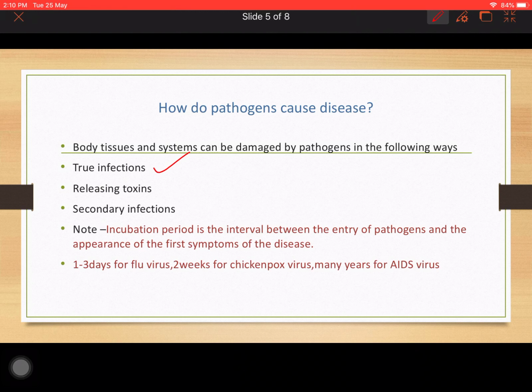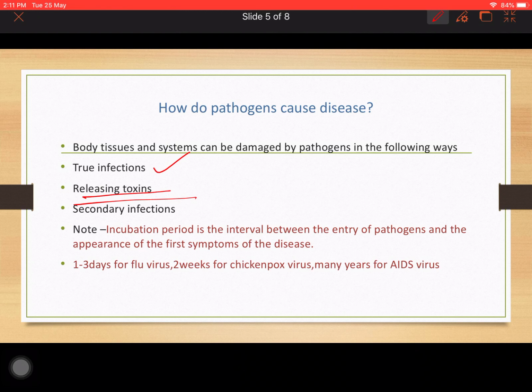Second is the releasing of toxins. Some pathogens enter the body and release certain toxins or chemicals, which make the host body sick. Like at times someone is having fever, vomiting, headache. It is not exactly destroying a system. It is just releasing some toxic products or toxins, and these toxins can make you sick with fever, vomiting, headache, etc.